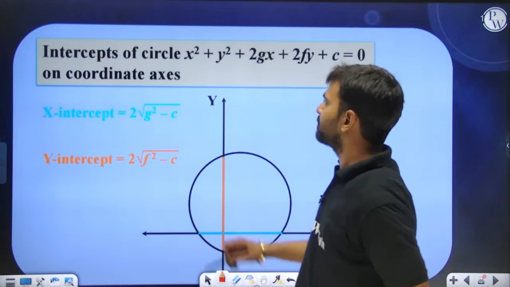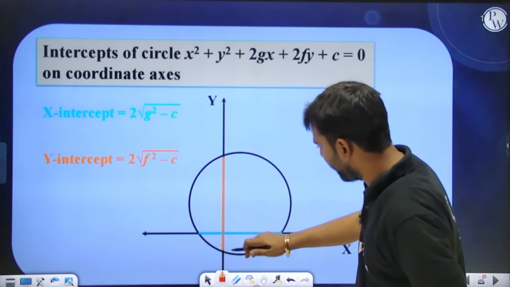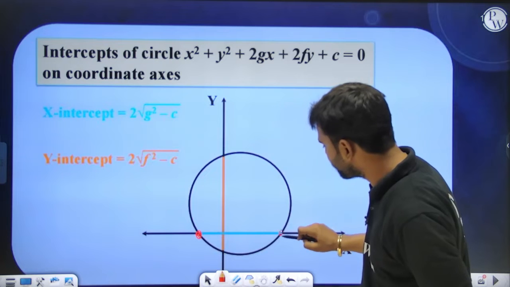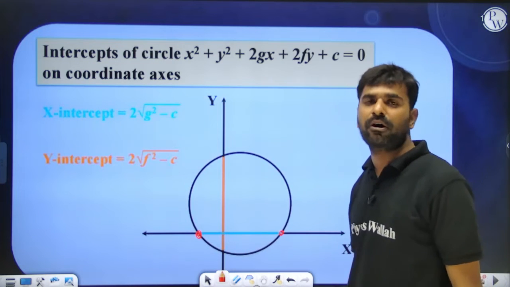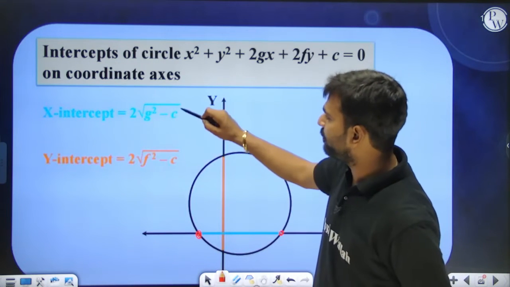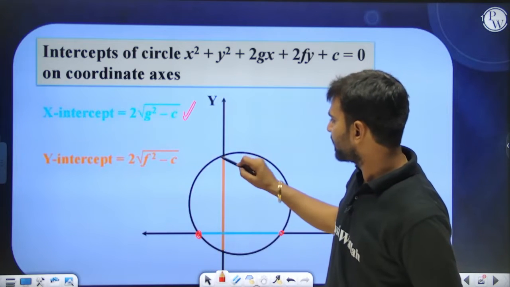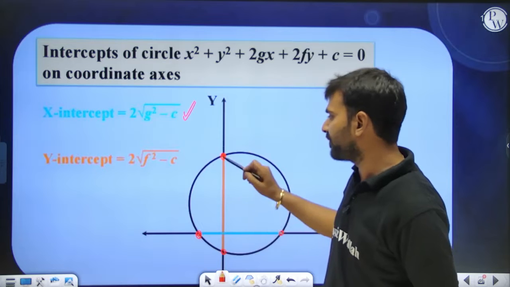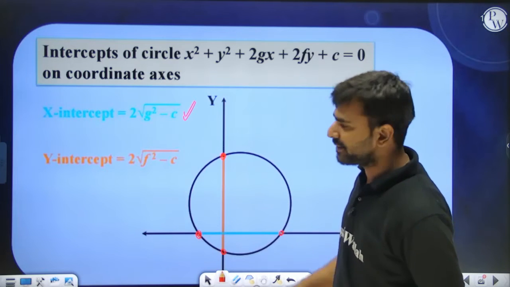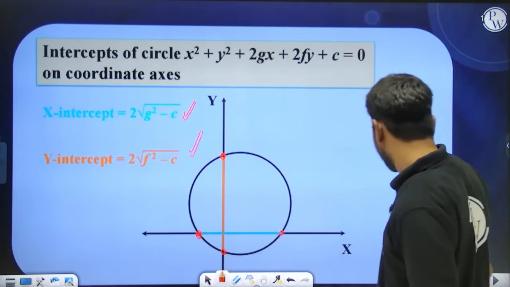Intercepts. If this is the circle and it is cutting the x-axis at these 2 points, then the distance between these 2 points I told you will be called the x-intercept. The formula for that is twice the under root of g square minus c. And if the circle is cutting the y-axis at these 2 points, the distance between these 2 points is nothing but the y-intercept. The formula for that is twice the under root of f square minus c.